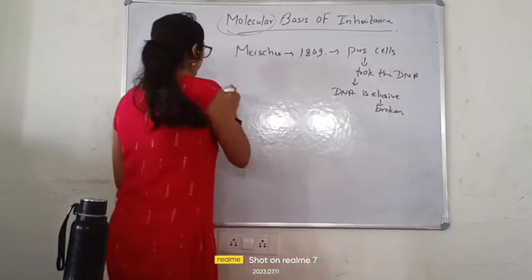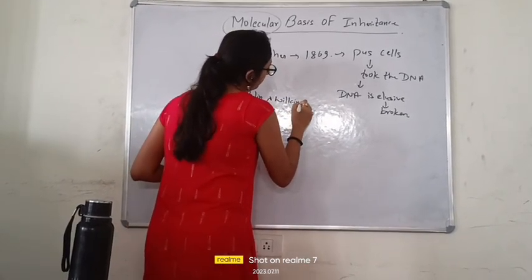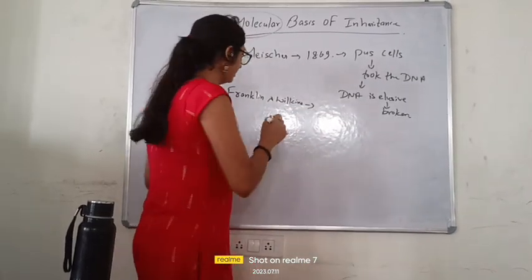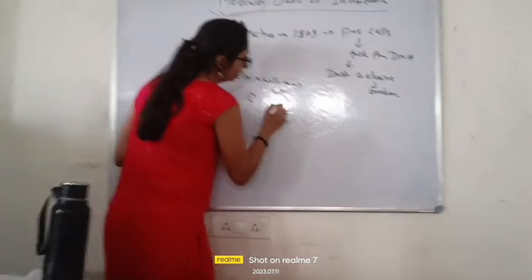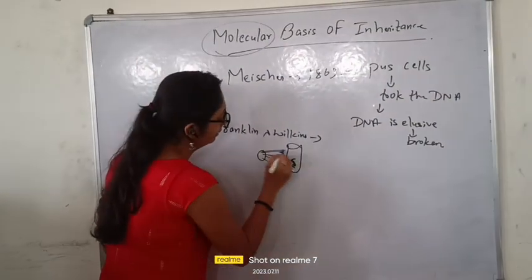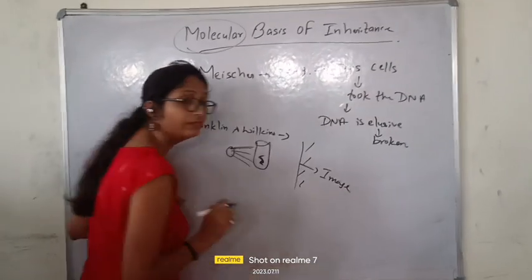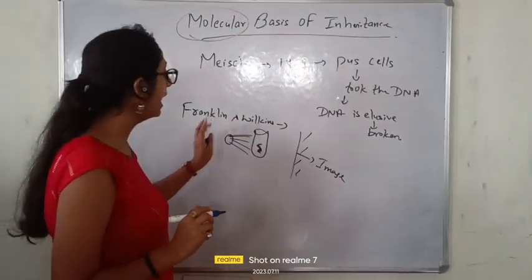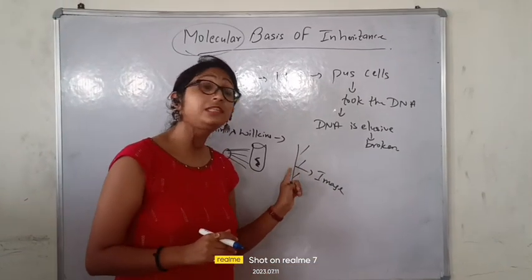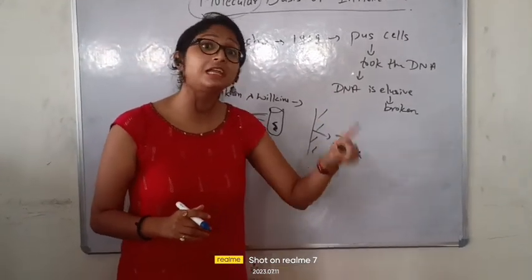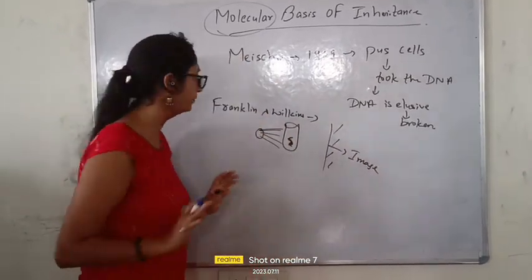After that, Franklin and Wilkins were there. Their works are also very important. What did Franklin and Wilkins do? Beta, see what they did. They took a test tube, and in that test tube they took the DNA, and there they gave the X-rays. In the X-rays, they got the image of the DNA. Fine, they told us that these are the structures. This helped Watson and Crick to give the structure of the DNA model. Fine, we will come to it afterwards.